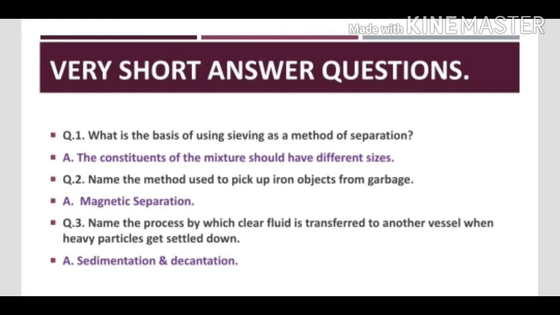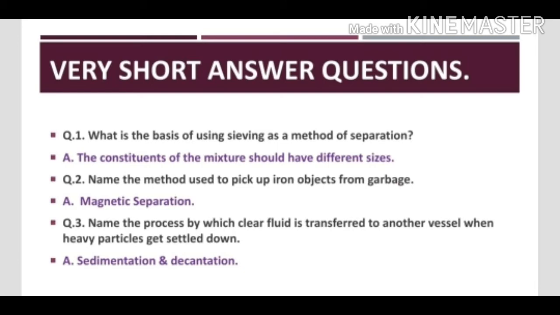Now come to question number 2. Name the method used to pick up iron objects from garbage. If in the garbage iron objects are present, then which method is used to pick up the iron object? Children, its answer is very simple: magnetic separation. By the magnetic separation method, the iron objects can be picked up from the garbage.